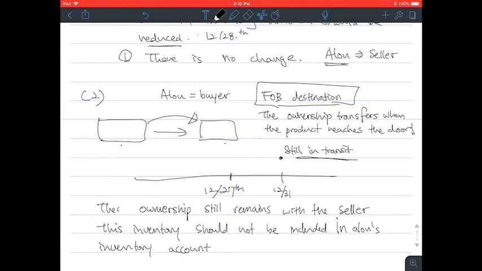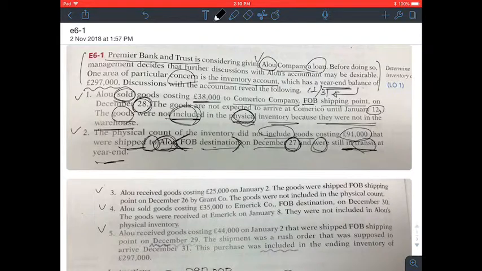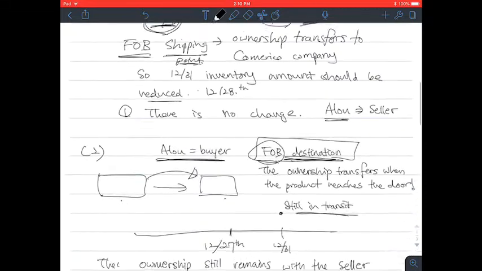Because it's freight on board destination and Alu is the buyer, so the ownership still remains with the seller. And it says the physical count of the inventory did not include goods costing $91,000. So that is correct. Okay.